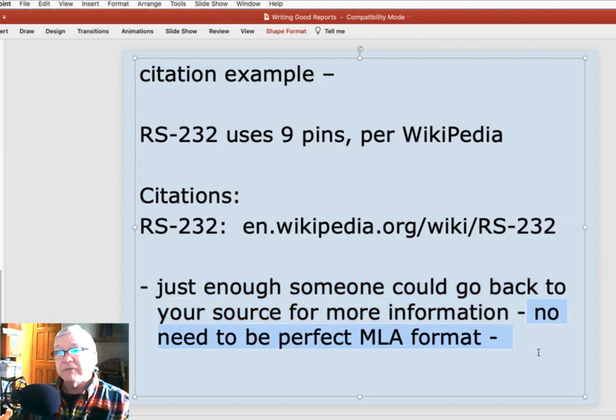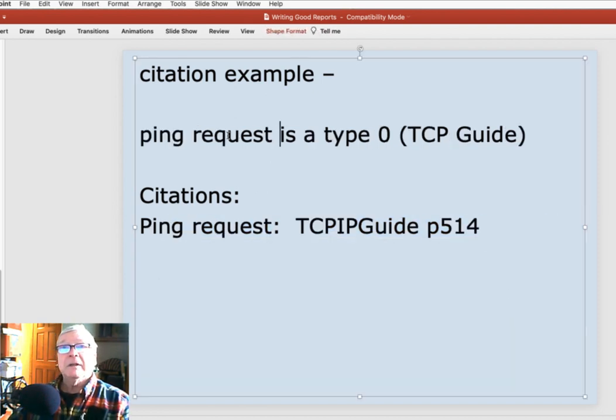It does not have to be perfect citation format as you might in your English 101 class. But it gives credit where credit is due, tells me where I can go to find more information from the same source, which is the point. Another example, ping request is a type 0 from the TCP guide.